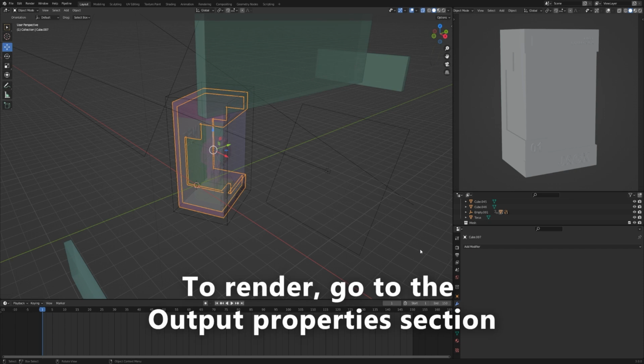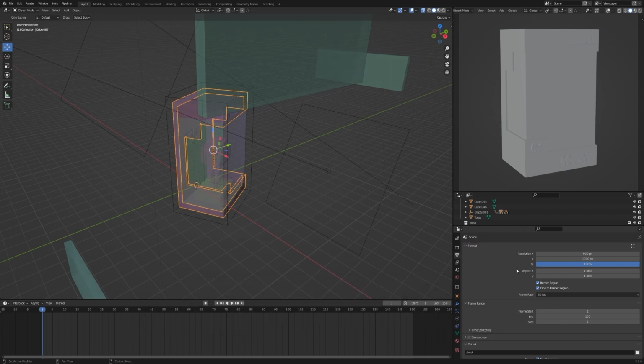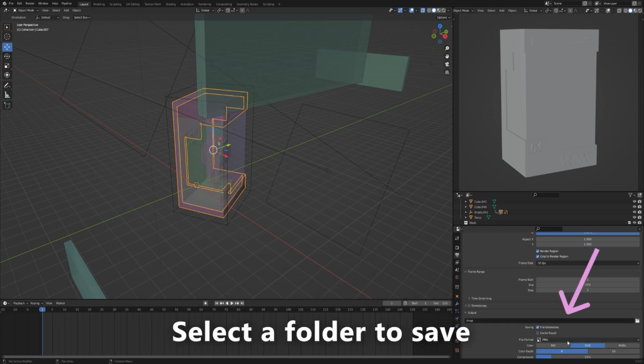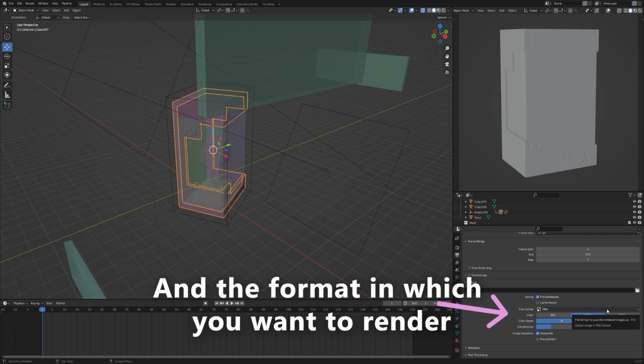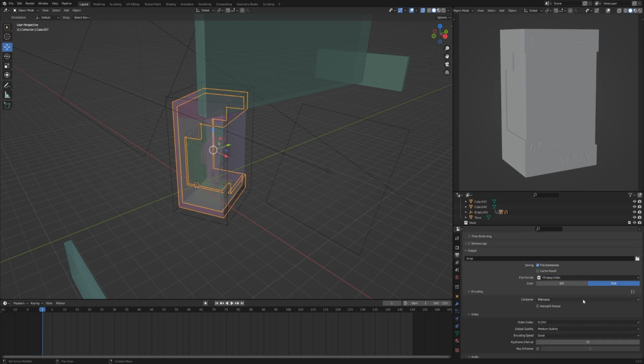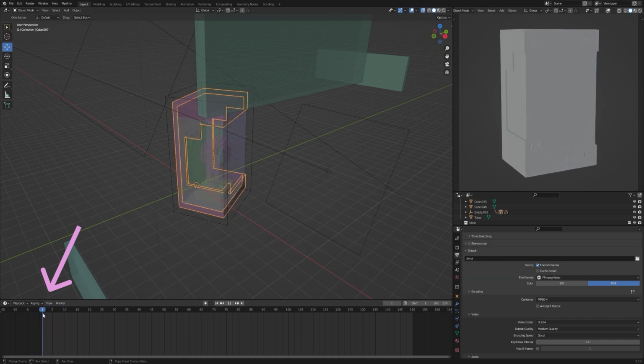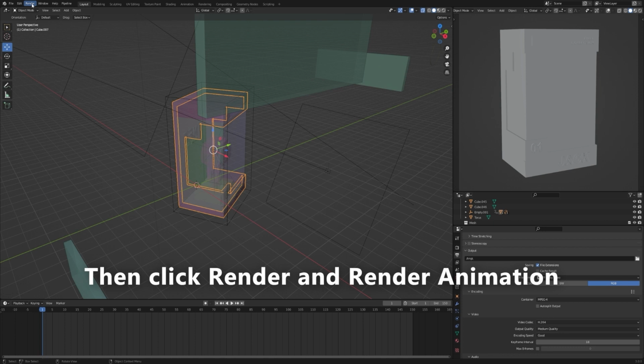To render, go to the Output Properties section. Select a folder to save. And the format in which you want to render. You can choose frame by frame PNG, or immediately save it in MPEG video format. After that, go to the timeline and make sure you have one frame selected. Then click Render and render animation.